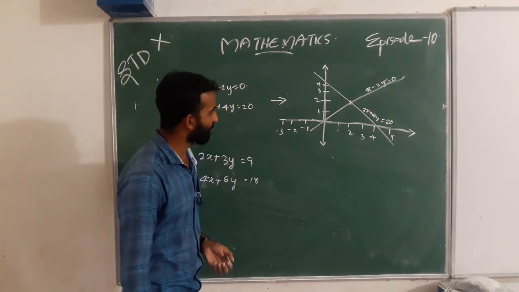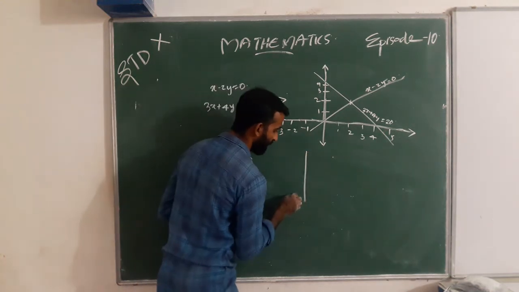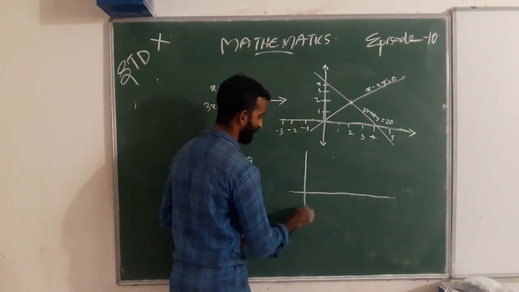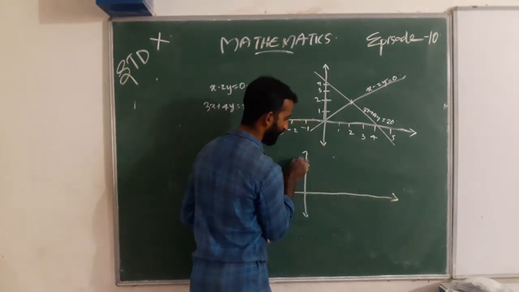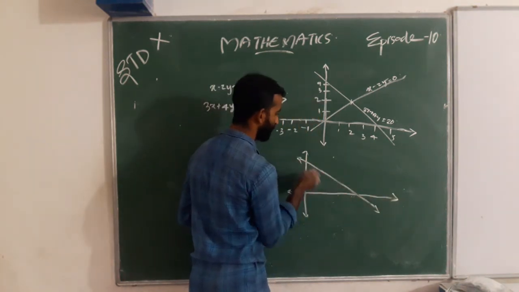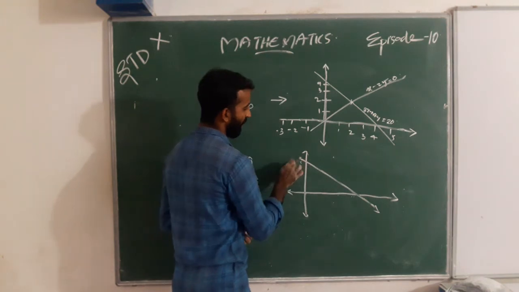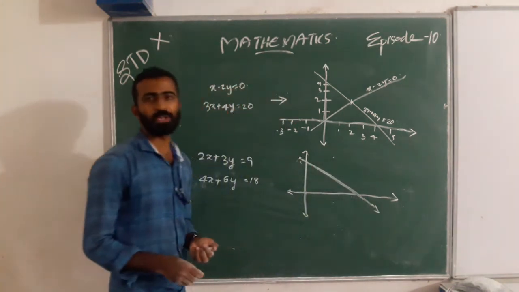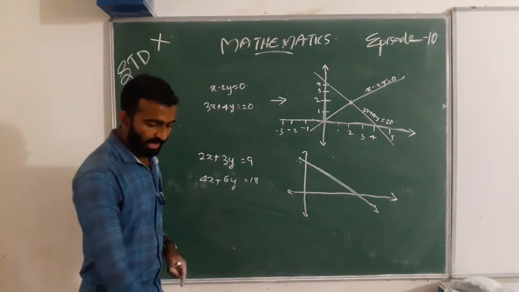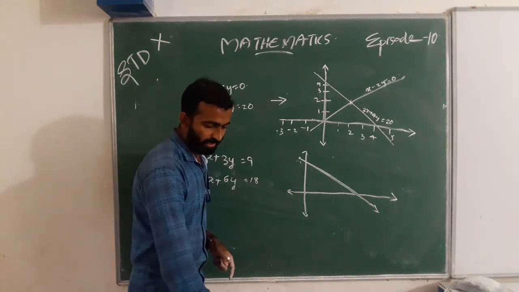Its graph is coinciding. And the third graph is